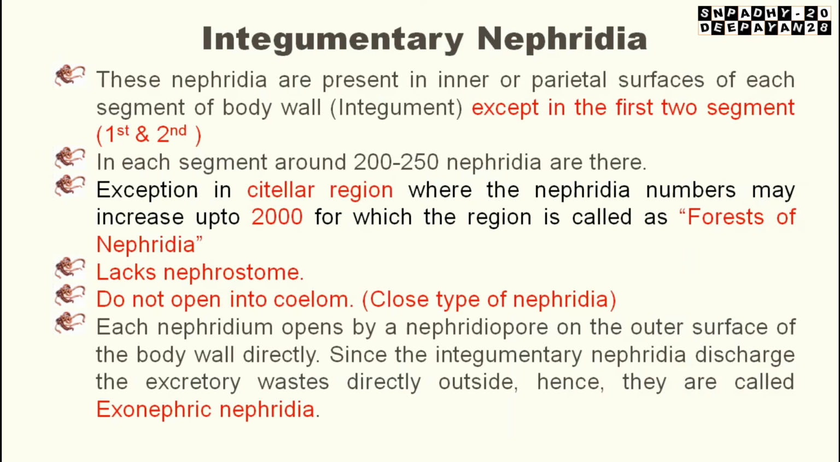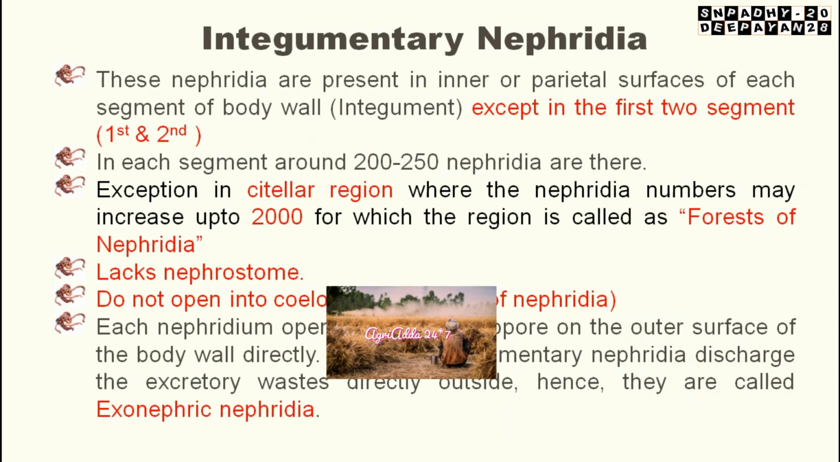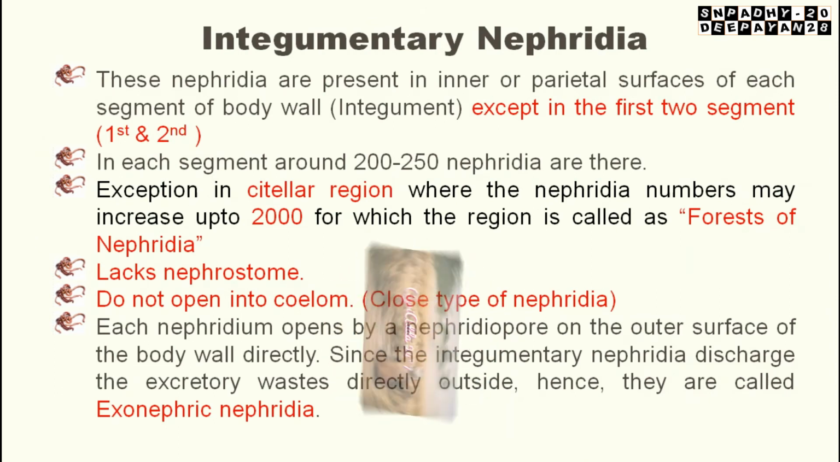They also lack a nephrostome and do not open into the coelom, so they are not called enteronephric. This is the closed type of nephridia; they are not opening inside. So where will they open? Each nephridium opens by a nephridiopore on the outer surface of the body wall directly. The waste materials are discharged directly outside.